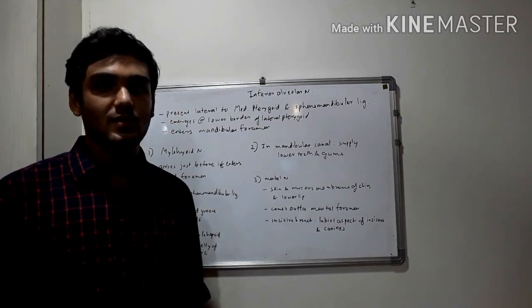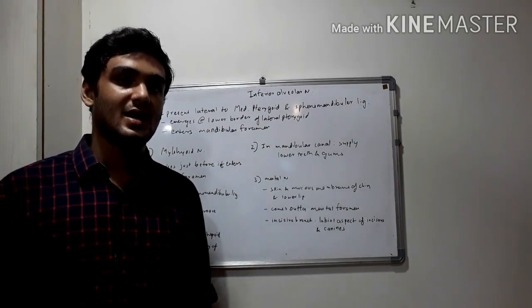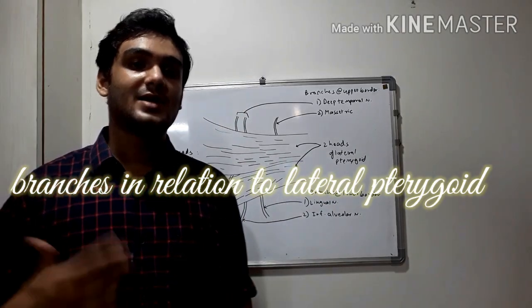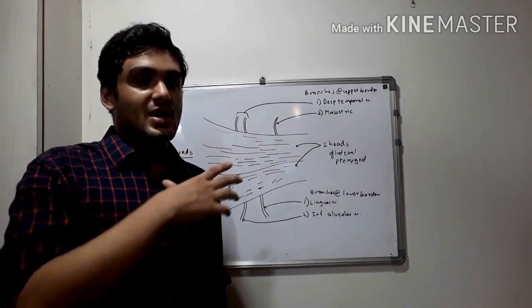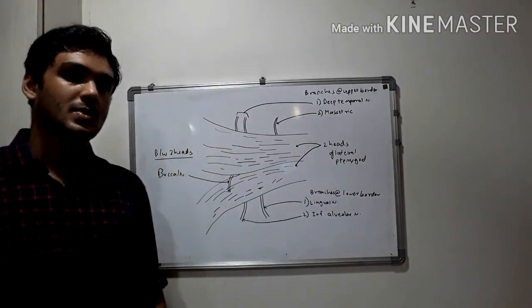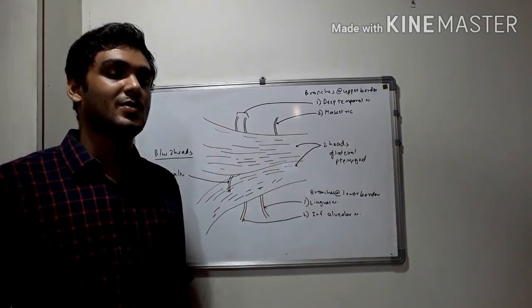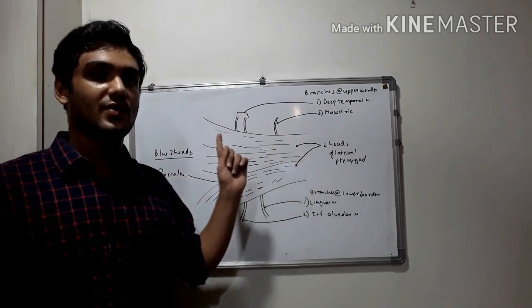It emerges out of the mental foramen, and its incisive branch supplies the labial aspect of incisors and canines. Now for a better concept, let's brush up the branches which are related to the lateral pterygoid muscle. So as we discussed, from its upper border, two branches emerge, the deep temporal nerves and the masseteric nerve. These emerge at the upper border of the lateral pterygoid.